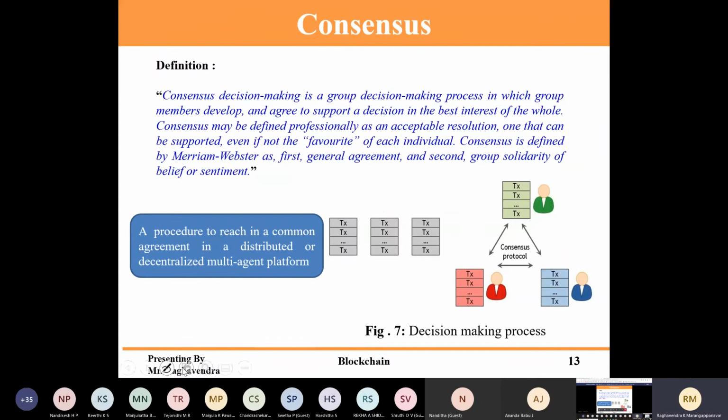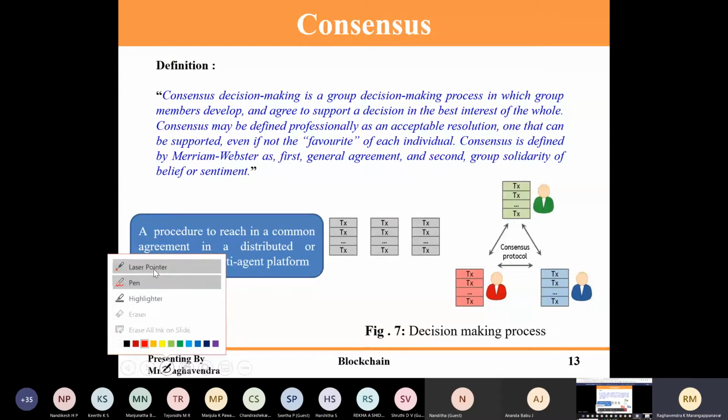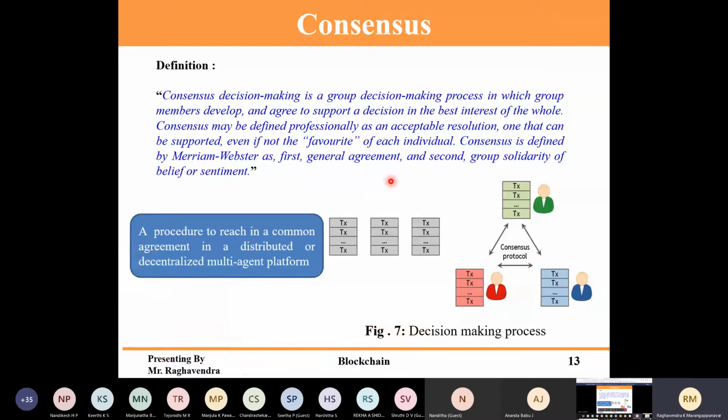So here consensus comes into the picture. Consensus is nothing but an agreement, where all the participating nodes have to sign on the agreement about how blocks will be verified. It is an agreement between any two entities. If only one person is there, there is no need for an agreement, he can do anything.